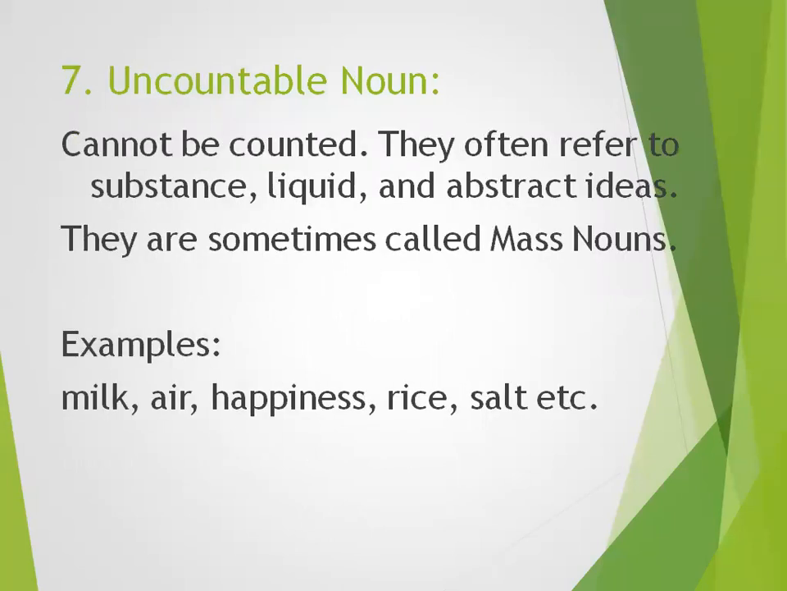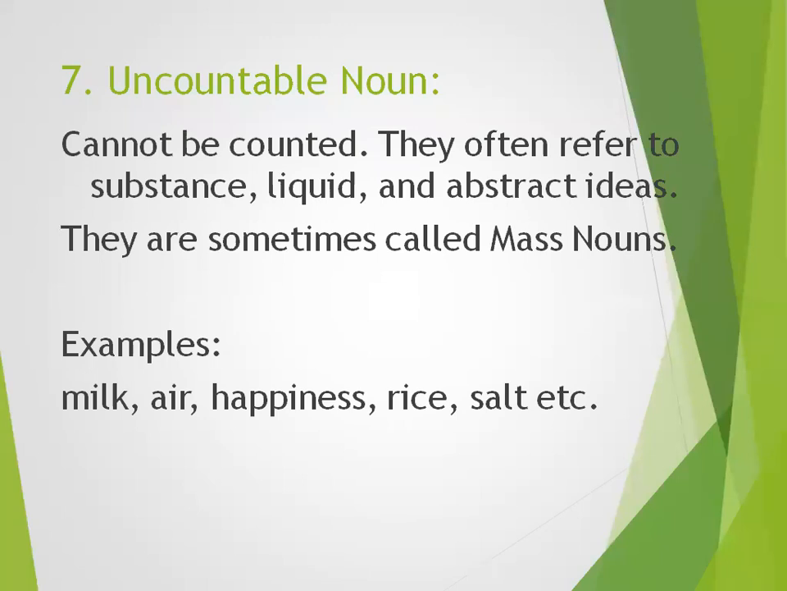Then we have uncountable nouns. They cannot be counted. They are measured. इनको तोला जाता है, गिना नहीं जा सकता. They often refer to substance, liquid, and abstract ideas. I have so many ideas in my mind. I have a lot of. You can say I have a lot of mango juice. I have so much. Not so many: many is for countables and much is for uncountables.